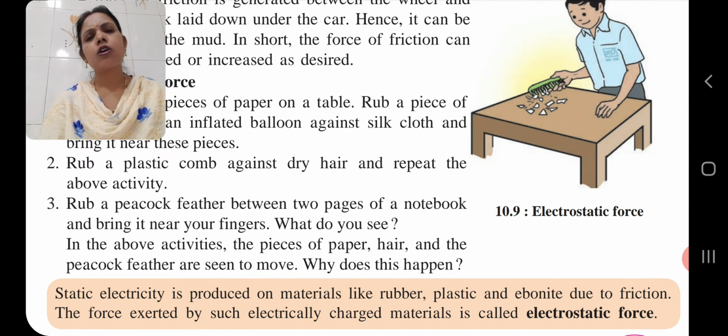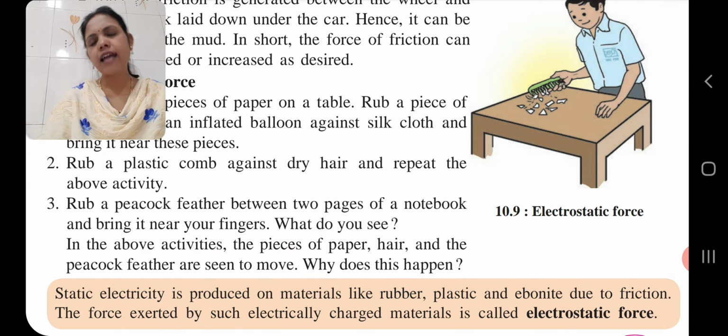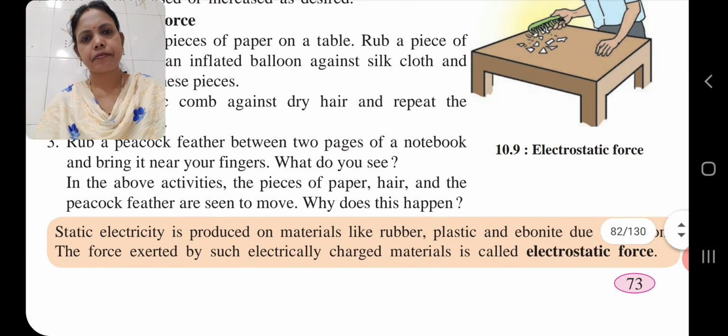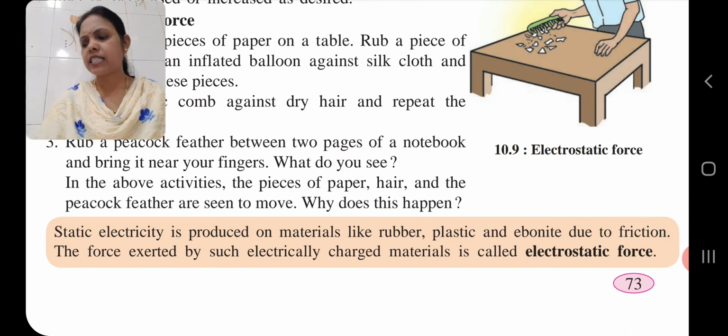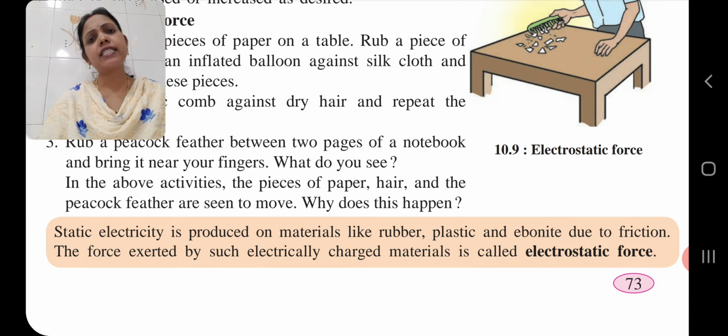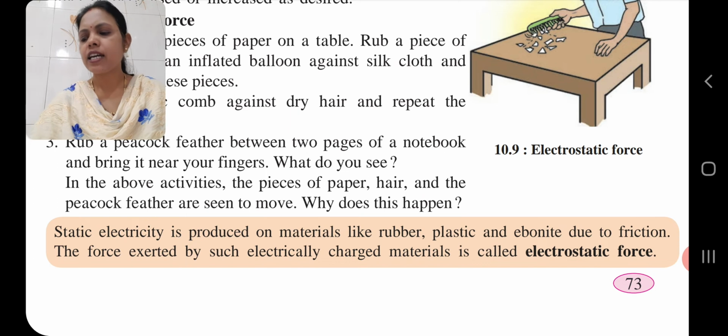Now, related to this, one more topic is unbalanced and balanced force. We will talk about that also. An object at rest stays at rest and an object in motion stays in motion with the same speed and in the same direction unless acted upon by an unbalanced force.